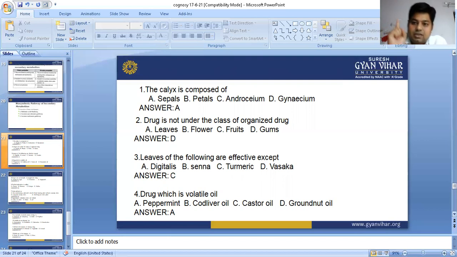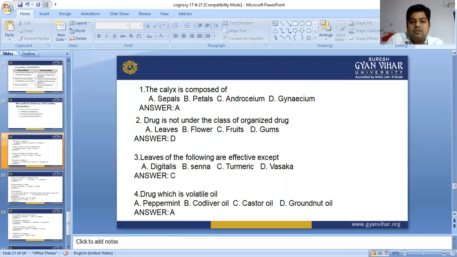So leaf of the following are effective except one. Digitalis purpurea leaf we are using to obtain glycosides, so this is not the answer. Senna leaf is also used for anthraquinone glycoside. Turmeric, we are not using the leaf for turmeric. The answer is C. Vasaka leaf has a peppermint smell.